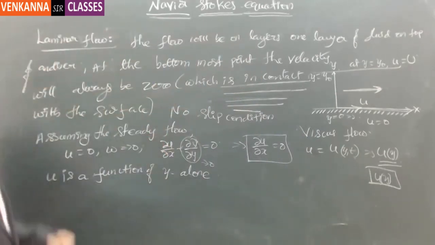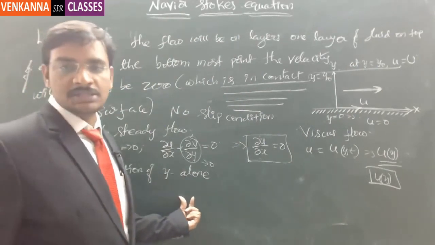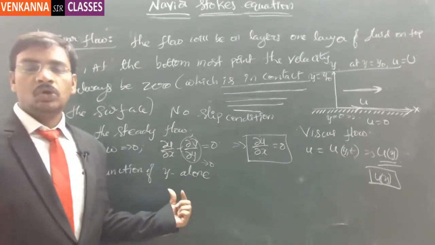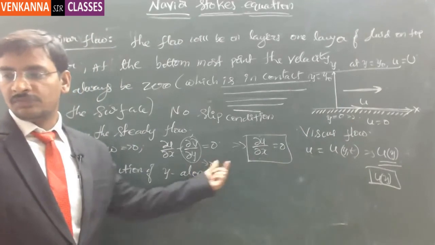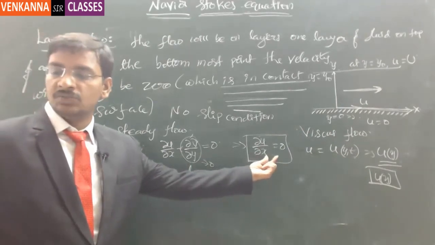And then the material derivative on the left side, which contains dou u by dou t, is anyway 0 because it is a steady flow. And then dou u by dou x, which from the continuity equation we proved is going to be 0.